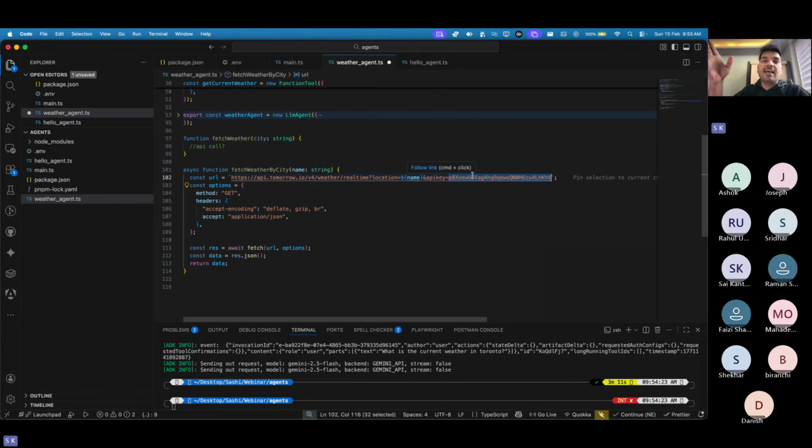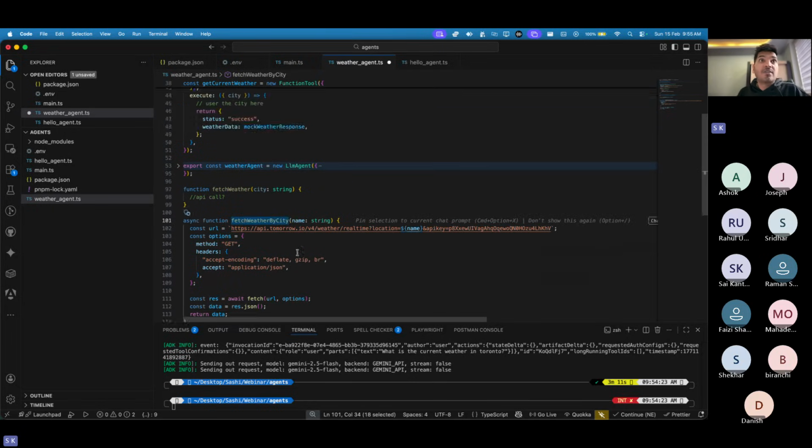And anyway, these guys have some limitation. This is just a free API, so you can only do 25 requests per hour and 500 requests per day, I guess. So up to you guys. Now here I have a function, fetch weather by city. It just has a URL. You give some options, and here you are trying to fetch. Pass the URL, give the options, you get the response, you return the response.